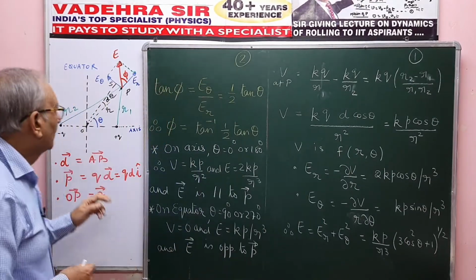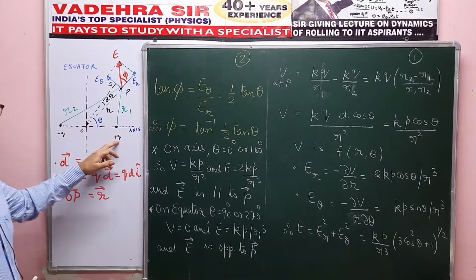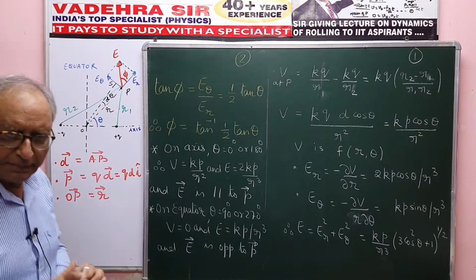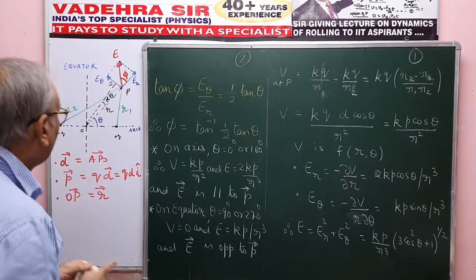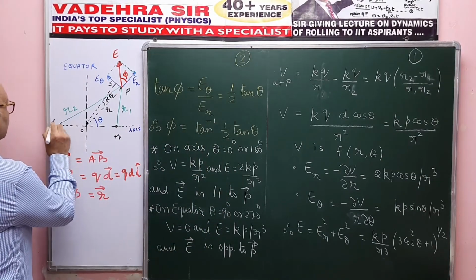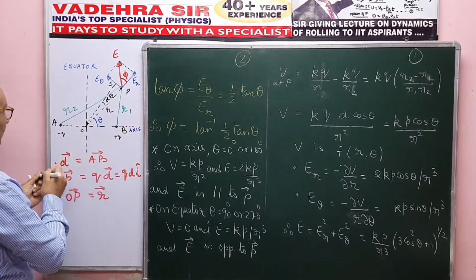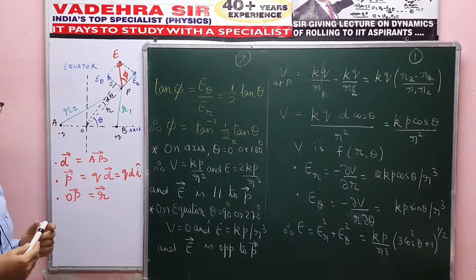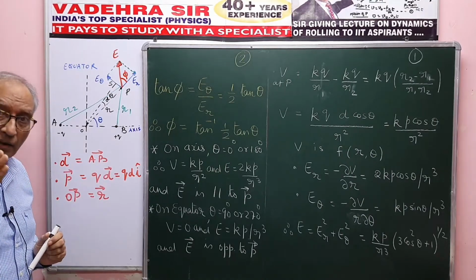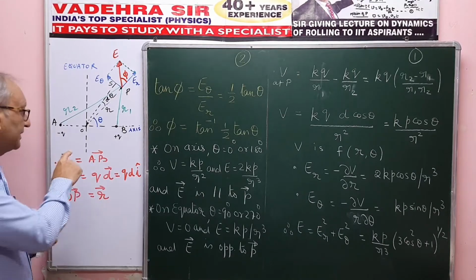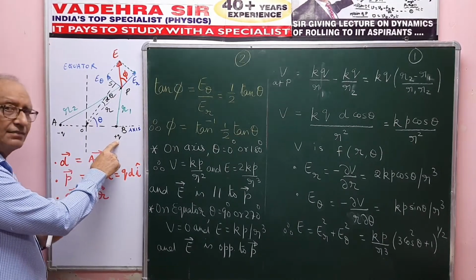So here we are, minus q and plus q separated by a small distance. If minus q is at A and plus q is at B, then AB is called the dipole arm, and AB is equal to d, and at A we have minus q and at B we have plus q.